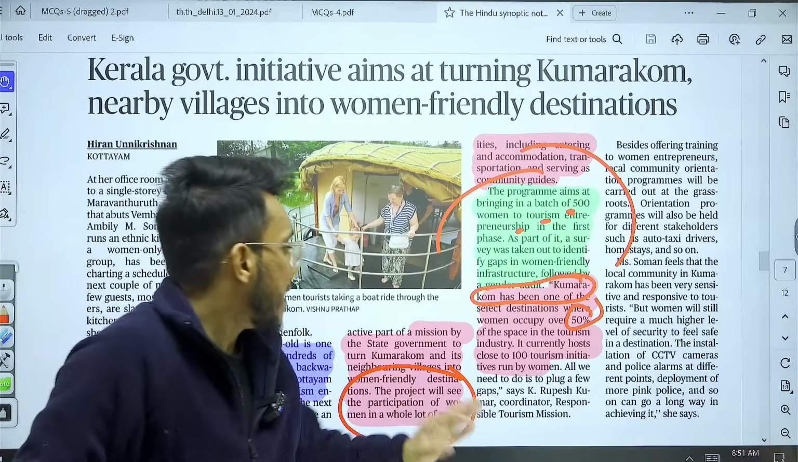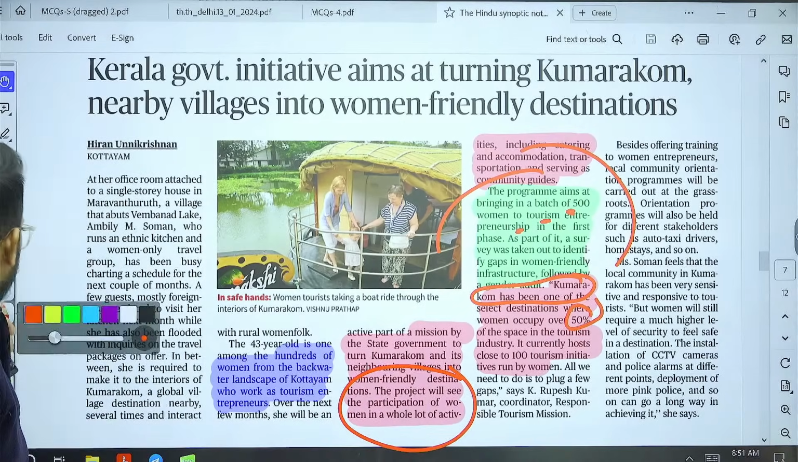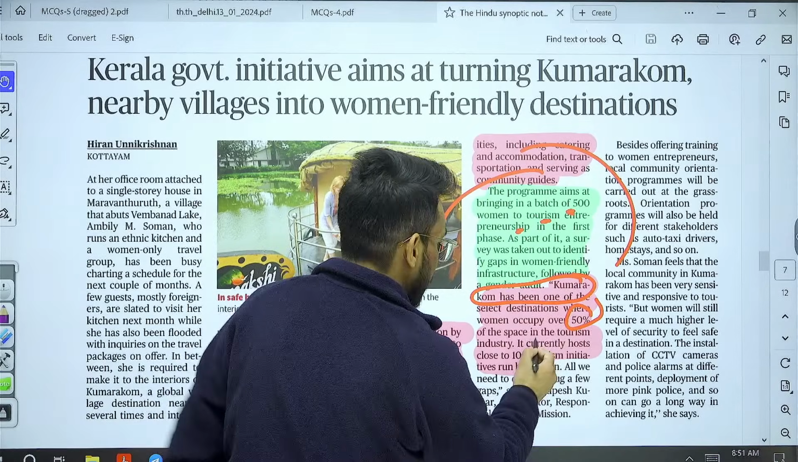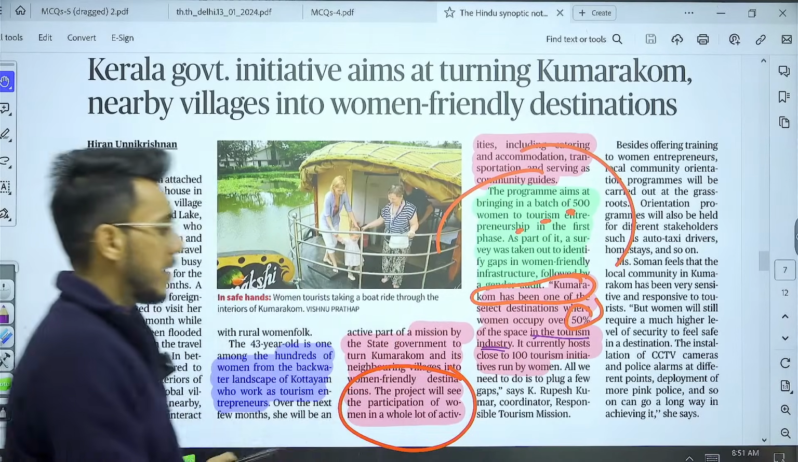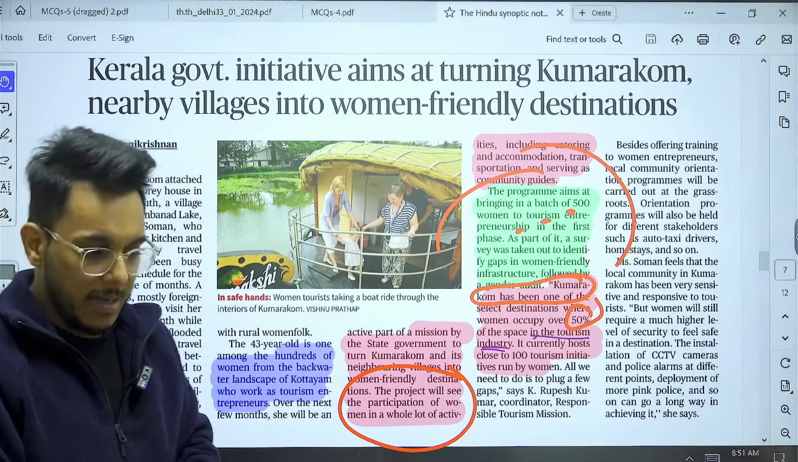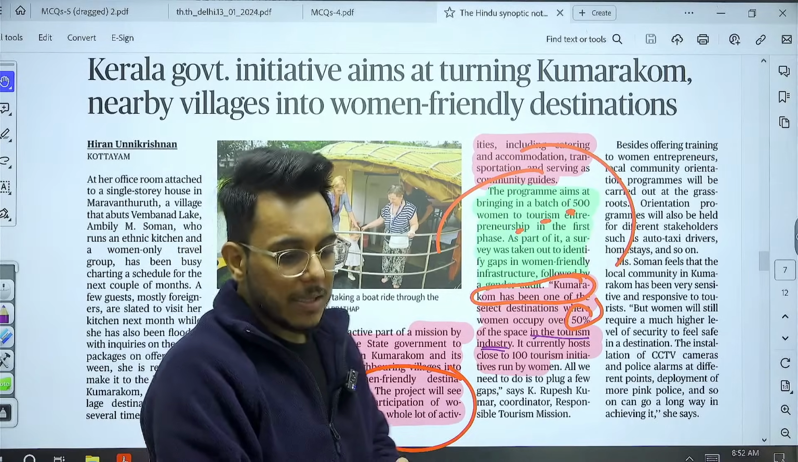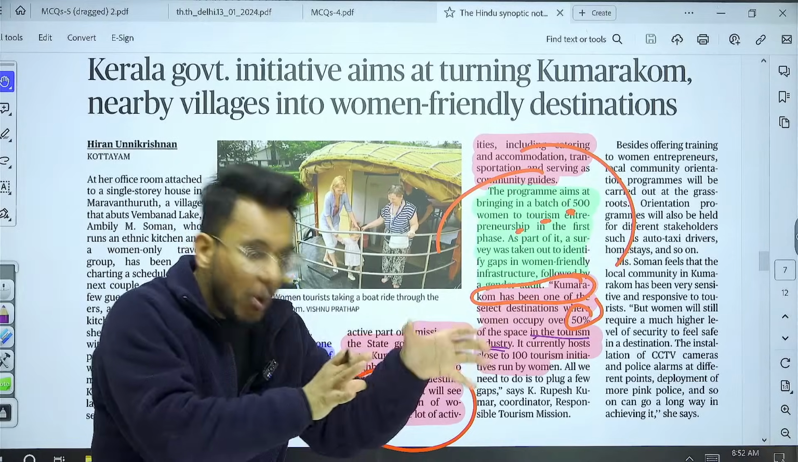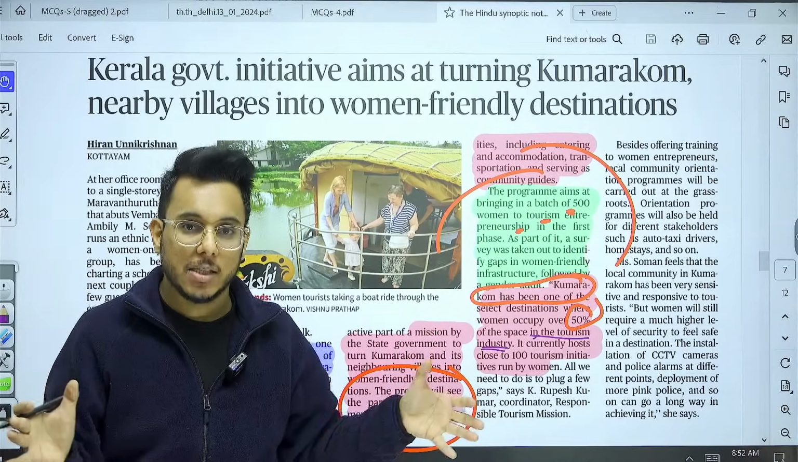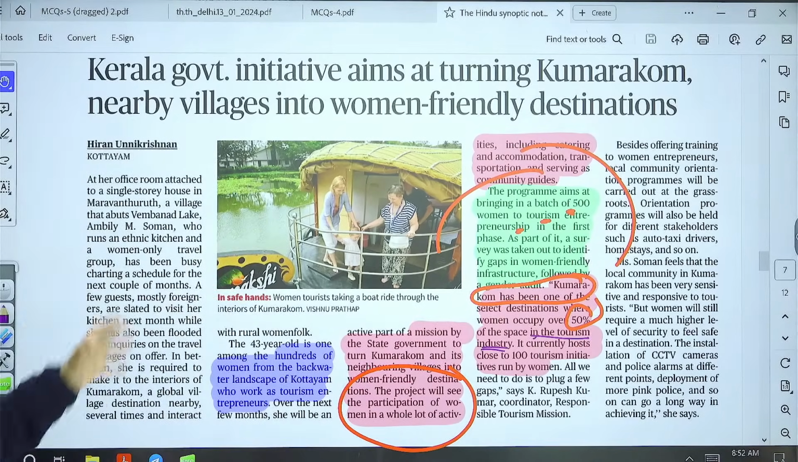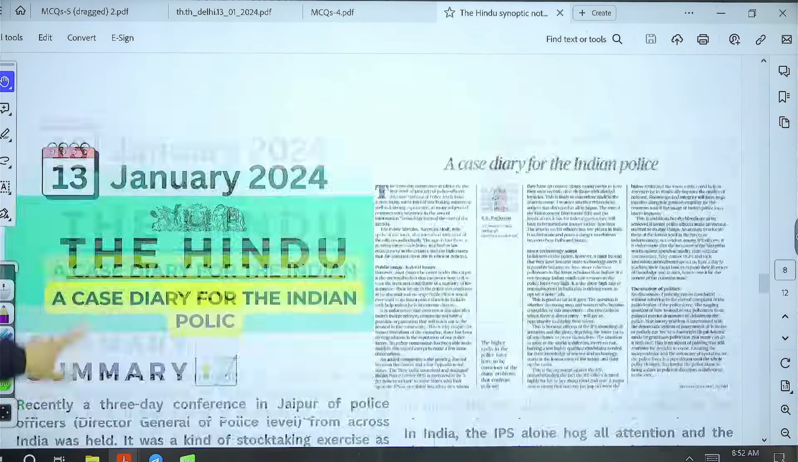even more. There are right now 100 plus tourism initiatives which women are leading, and now they want to promote more women here. And from Kerala, other states can also learn, and can promote women-centric tourist destinations and women in the tourism industry. Okay, so that is all about it. I hope that you have understood it. And now we'll move to the next article.